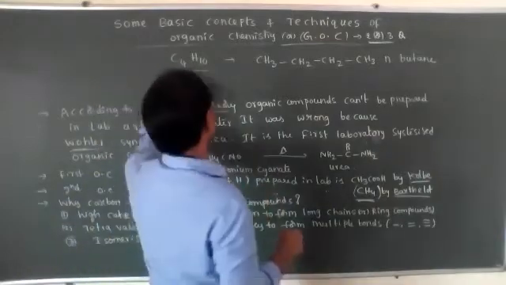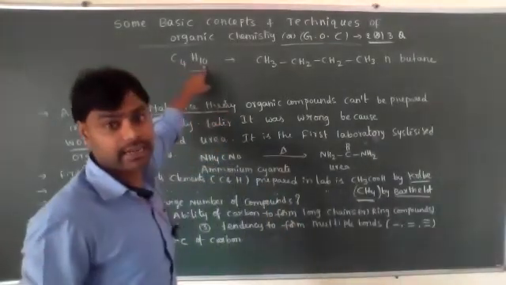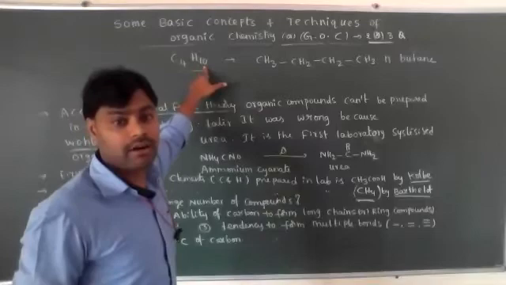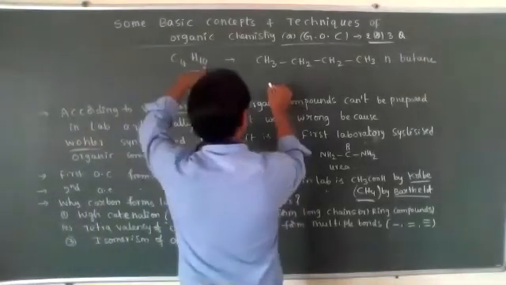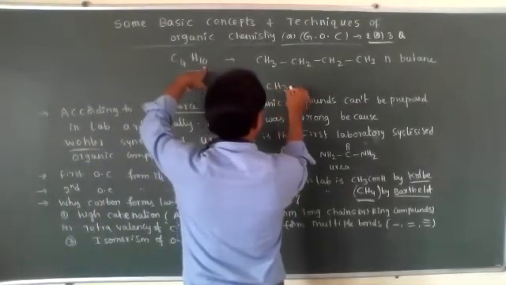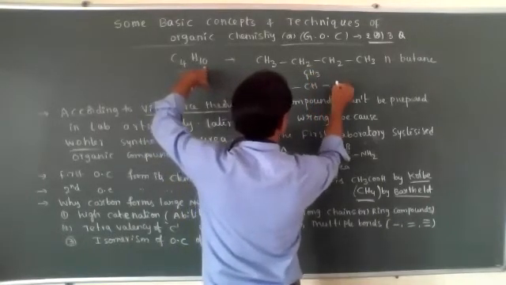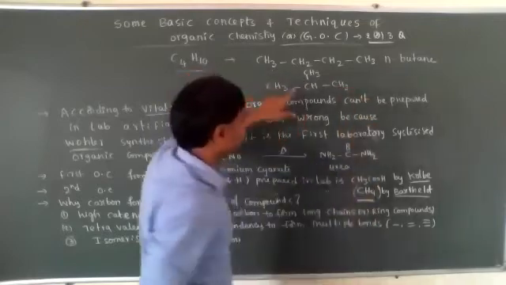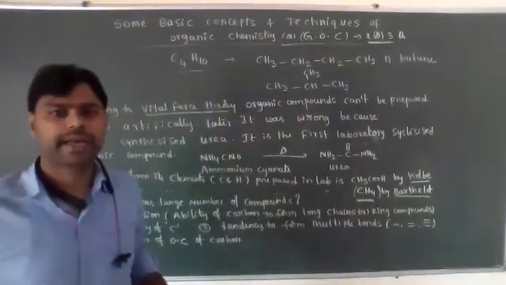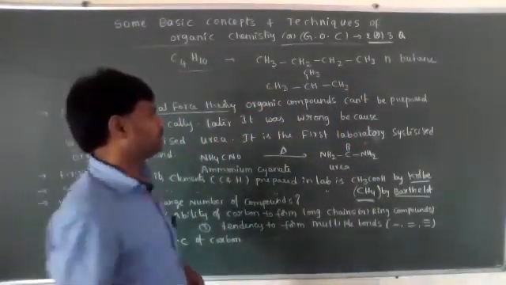Now, this same compound containing 4 carbons and 10 hydrogen atoms, we can also arrange like this. What is this name? Isobutane or 2-methyl propane.